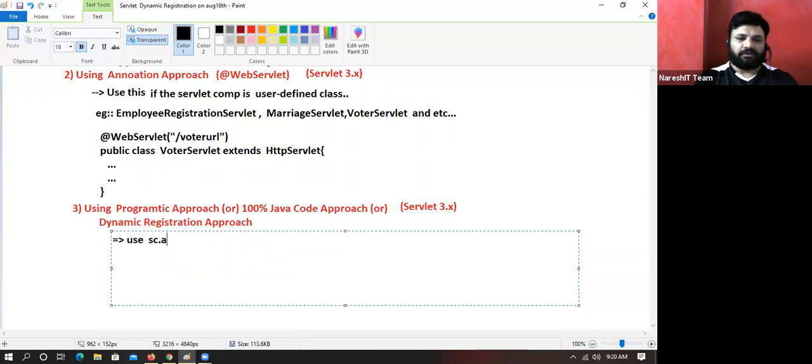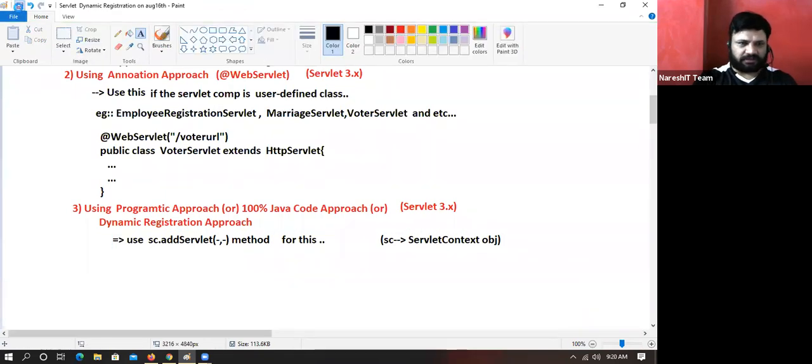Use SC dot add servlet method for this. SC means simply what object here? Servlet context object. That's it. That much simple story it is.